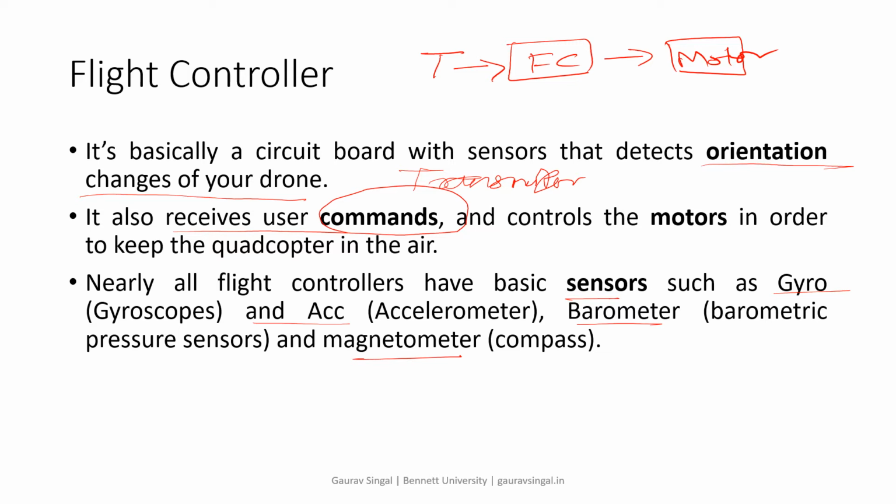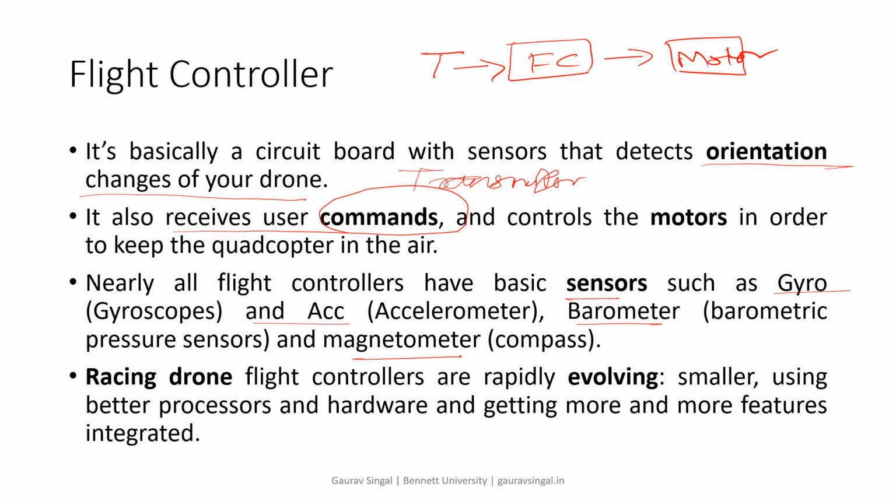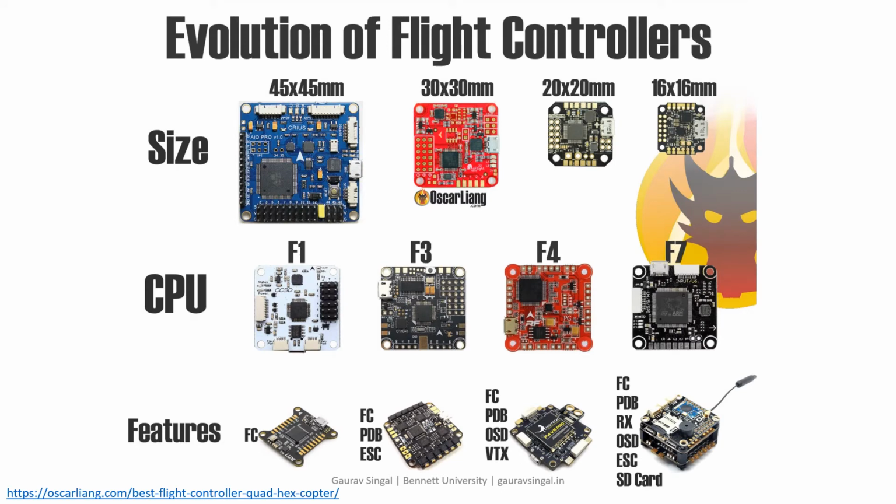I told you one example of the KK board. That KK board also has the maximum sensors, the basic ones. So racing drone flight controllers are rapidly evolving. Basically they are smaller, using better processors and hardware, and getting more and more features integrated. They want to build it smaller with all the capabilities, lightweight, with a fast processor, fast response, motors moving at high speed, and good quality propellers. All these things should be good because we need maximum speed.